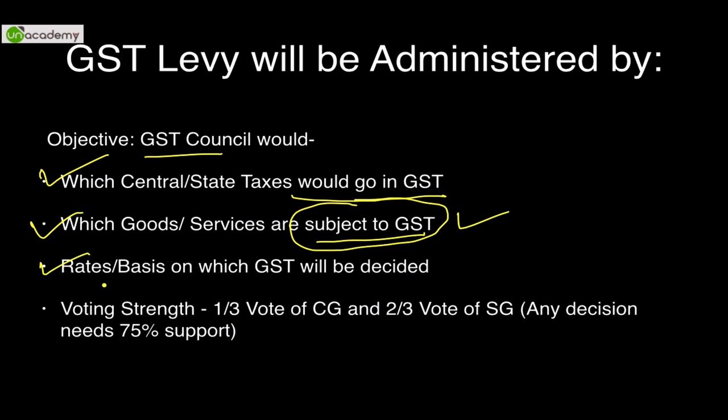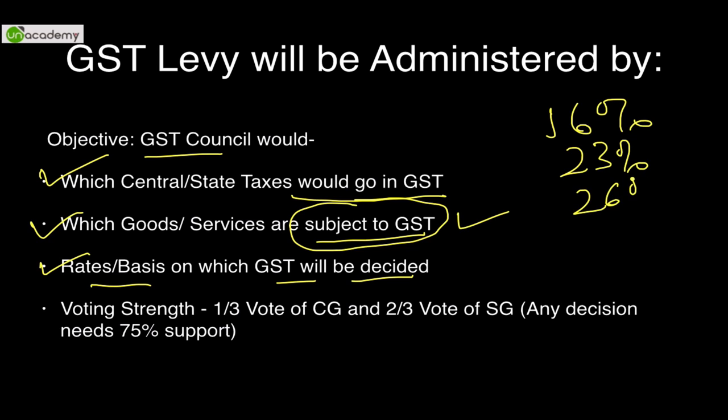Third is at which rate and on which basis the GST will be decided. There have been many rates thrown out. Do not consider any of those rates unless there is an official announcement. One rate has been 16%, another 23%, and then there has been a rate of 26%. All are still proposed.